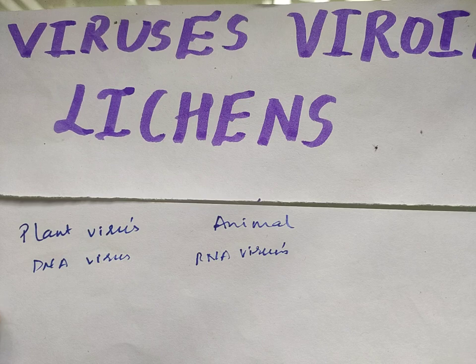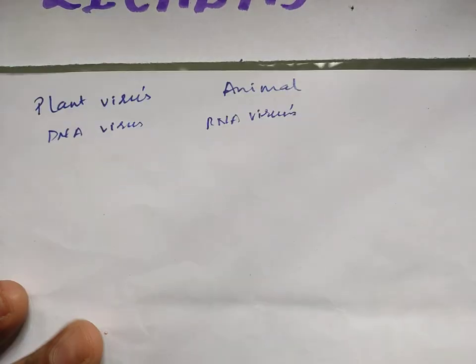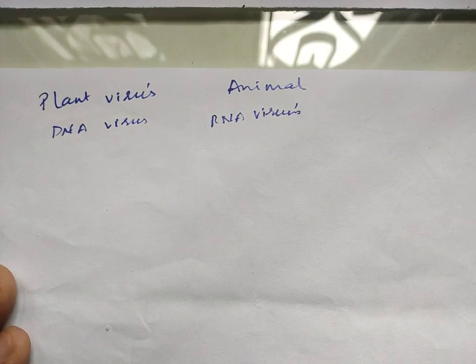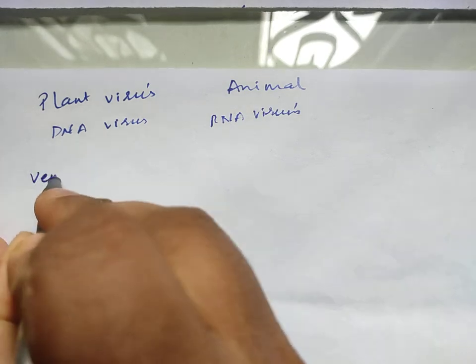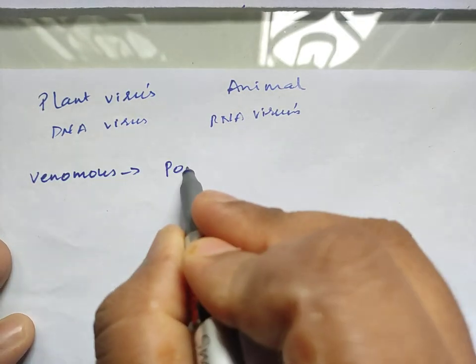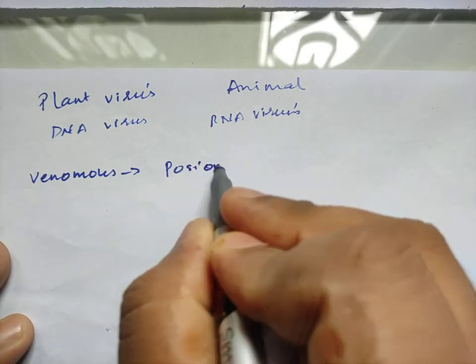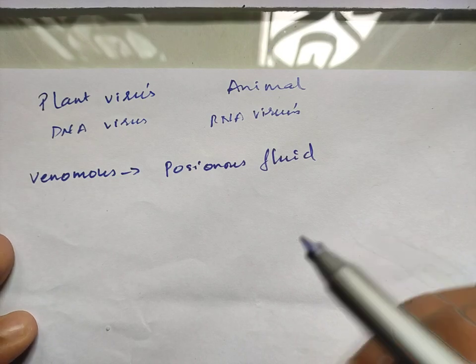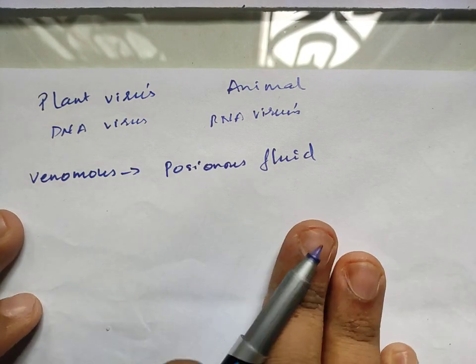Now let us see why they are not classified under any of the kingdoms under the R.H. Whittaker system of classification. Basically, the term virus comes from the Latin term virus, which refers to venom, which means poisonous fluid or poisonous substance. So this is the meaning of the term virus.